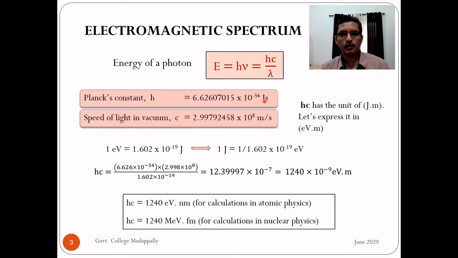Or look at these two units. h has the unit joule second, c has the unit meter per second. If you multiply, hc will have joule meter. So the SI unit of hc is joule meter.